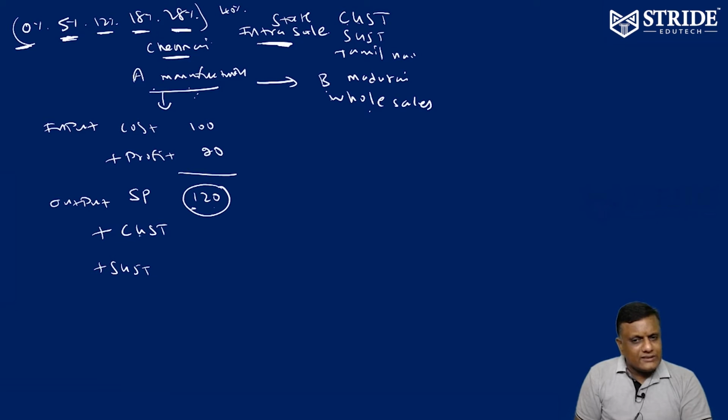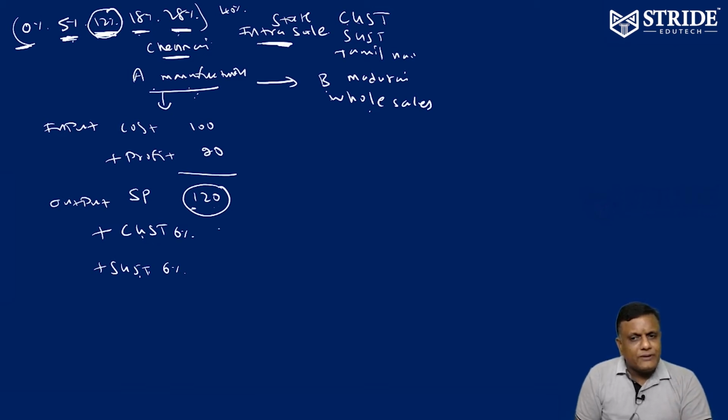So there are two charges, one called CGST and another called SGST. For example, imagine this is a 12% category product. Within Tamil Nadu we are selling, and taking a 12% GST rate as an example, this 12% we have to distribute as 6% CGST and 6% SGST. If it is 12, then 6 and 6. If it is 5, then 2.5. If it is 18, then 9. If it is 28, then 14. This is the common rule: if it is intrastate, it is divided by 2. So 12 means you can charge 6 and 6.